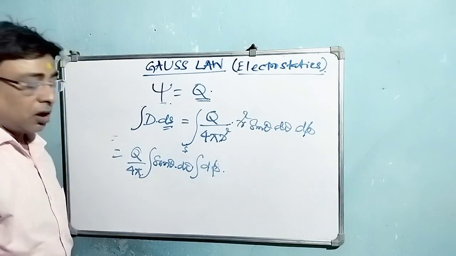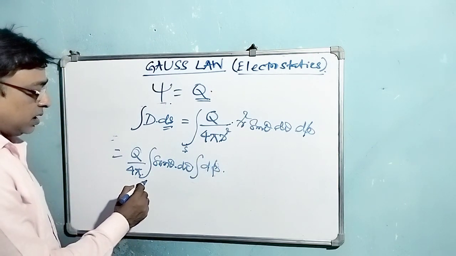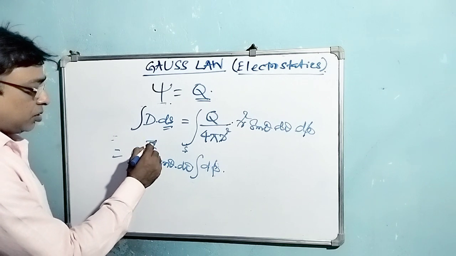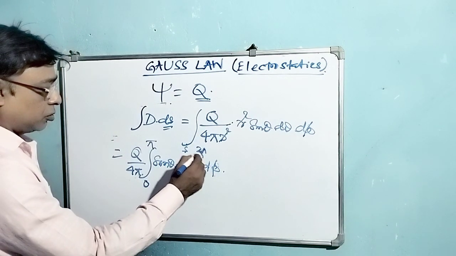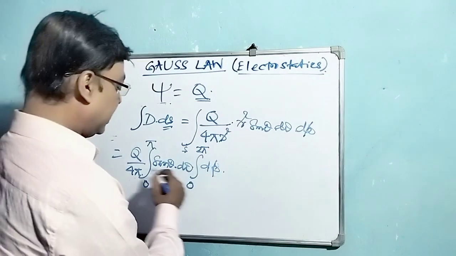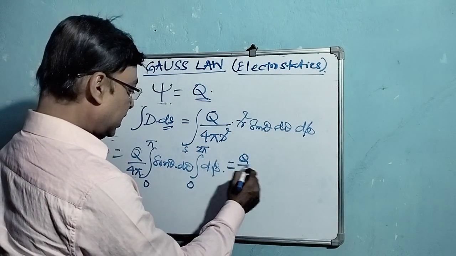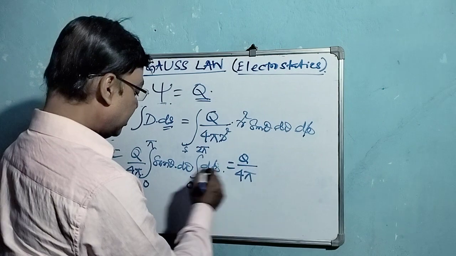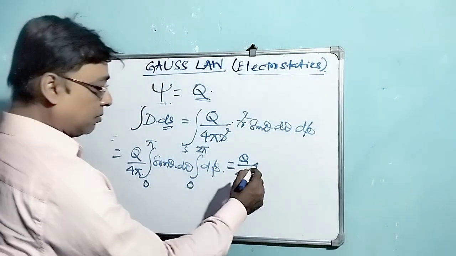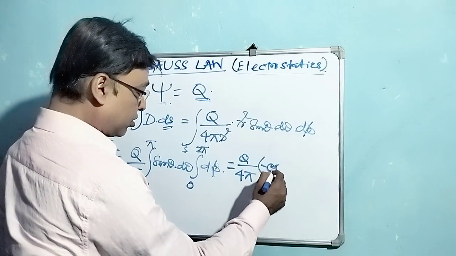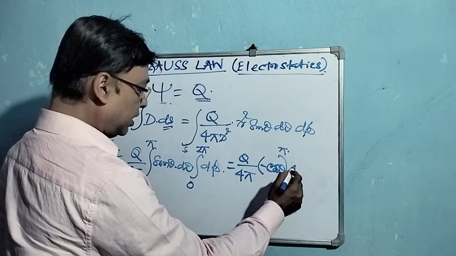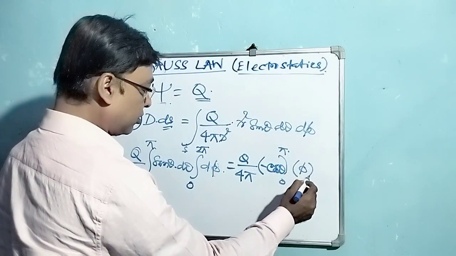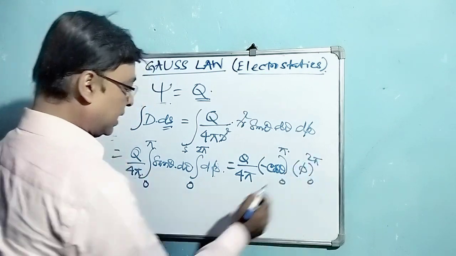The limit of theta in spherical coordinate system is from 0 to pi, and phi is from 0 to 2 pi. If we integrate this by putting the limits, the integration of sine theta d theta is nothing but minus cos theta from 0 to pi, and the integration of d phi is nothing but phi from 0 to 2 pi.